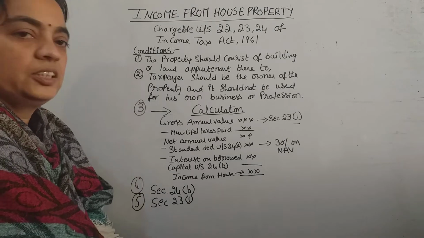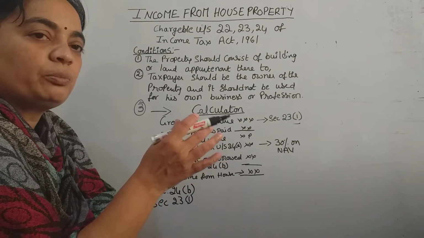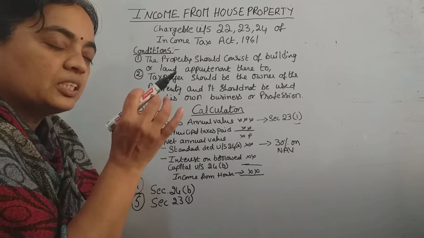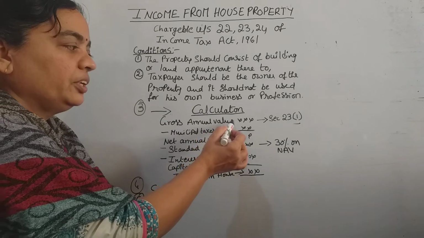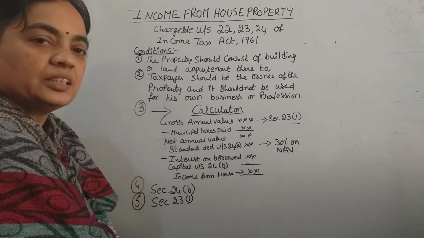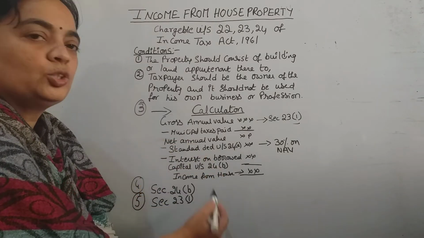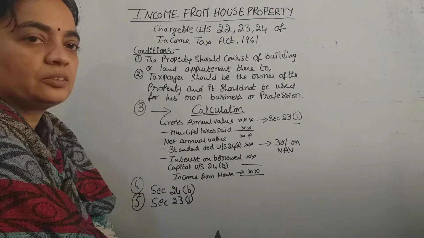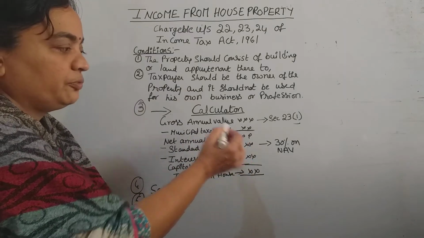Correct? Next. So whenever you have some income from some asset, obviously there will be expenditure also. So for house property, when you are taking some rent part as income, you need to pay some municipal taxes also, right? So taxes kind of things we'll deduct from this.